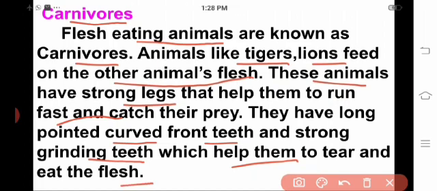Carnivorous animals are flesh-eating animals. For example, tigers and lions, isn't it? Yes, these animals have strong legs that help them to run fast and catch their prey. Okay, children.